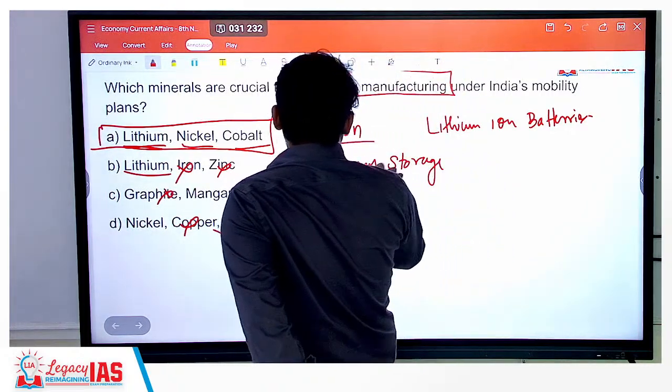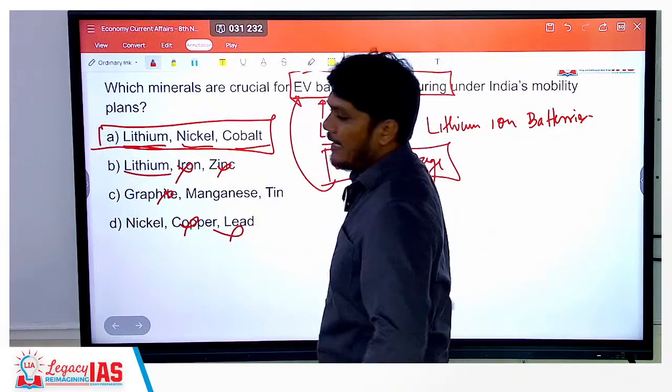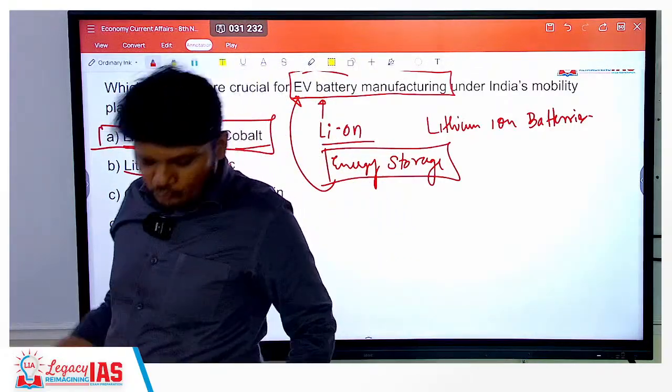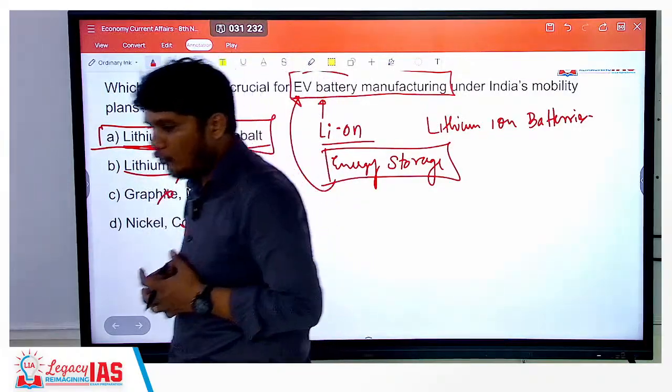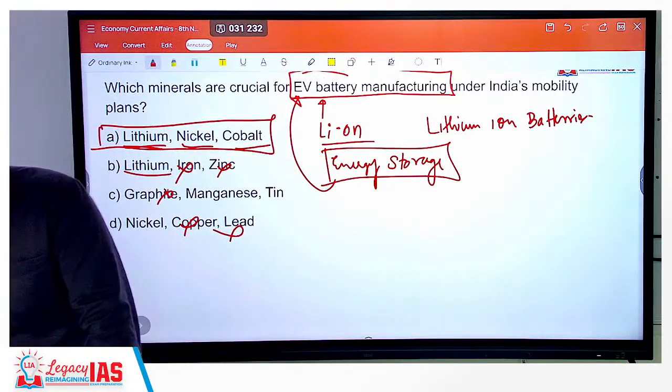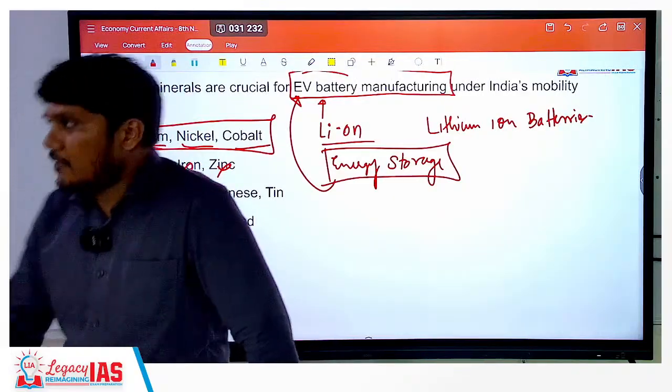So it is also used for energy storage, and it is very logical because an EV battery or electric vehicle itself is what? It is going to store nothing but energy only inside it. I hope that is clear. Yes guys, so is this clear? So these are the important news of this entire week.